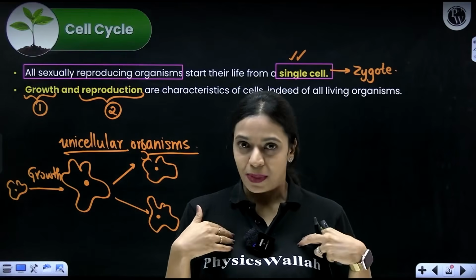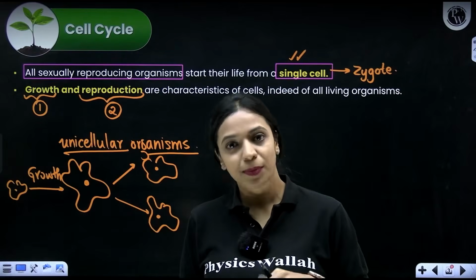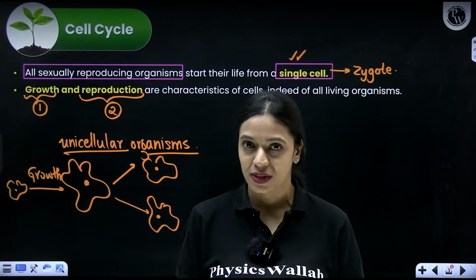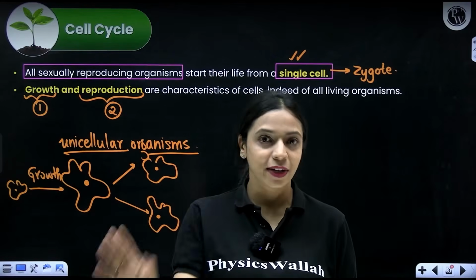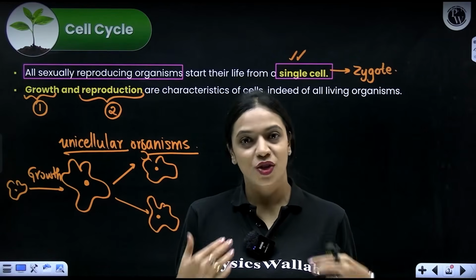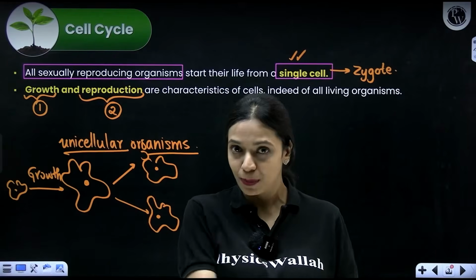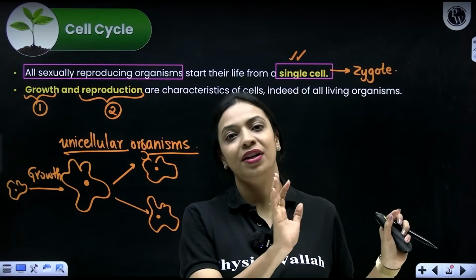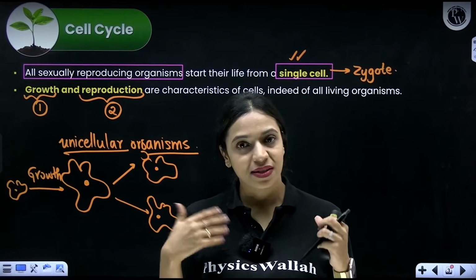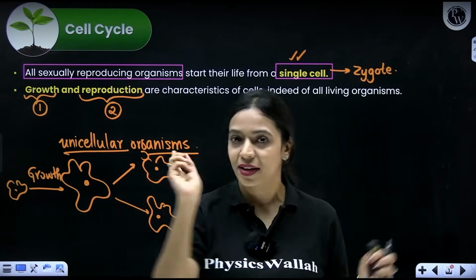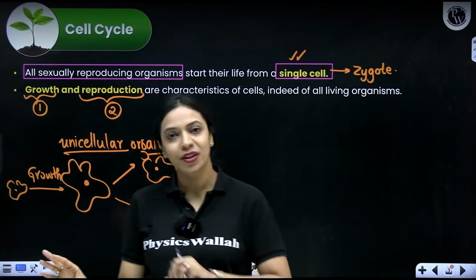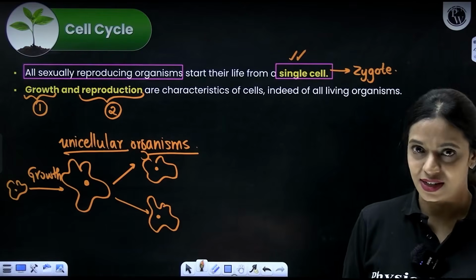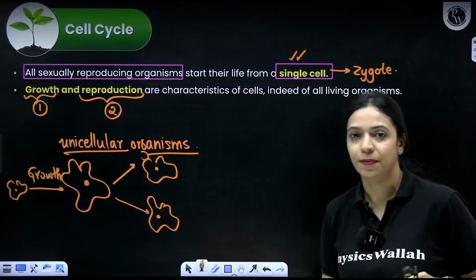So even in my body, growth can happen either because of increase in cell number or because of increase in cell size. Regardless of how growth is happening, it could be increase in number or it could be increase in cell size. Can I say just because I grew in size, I have reproduced? I can't say that, because reproduction is an entirely different event here. Growth is a different event. Unlike unicellular organisms and multicellular organisms, growth and reproduction are two entirely different, unrelated events. Okay, so they are mutually exclusive.